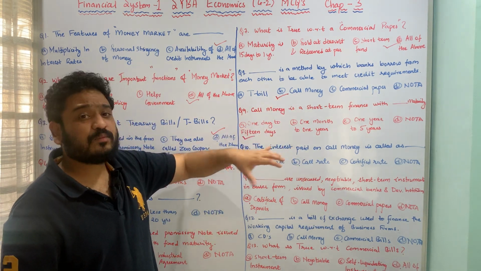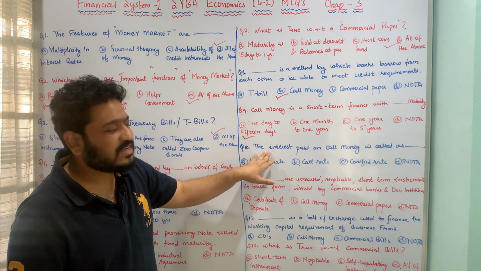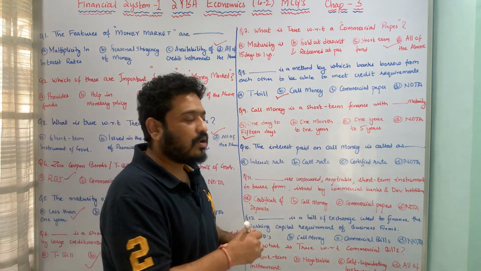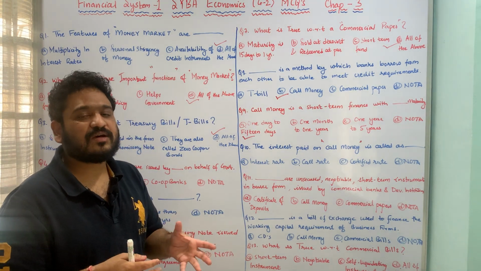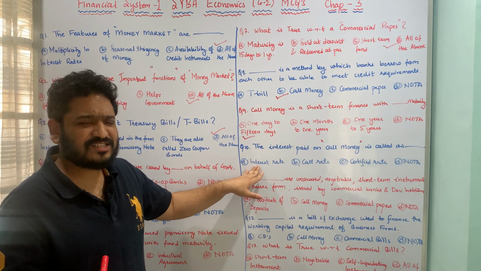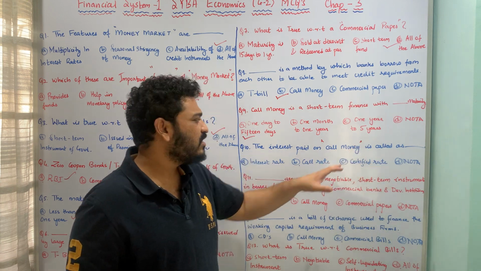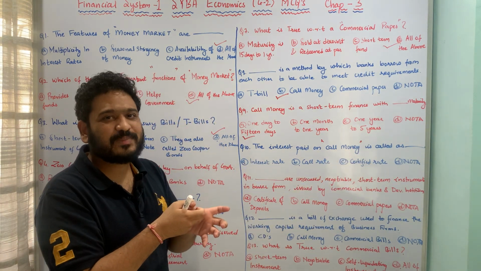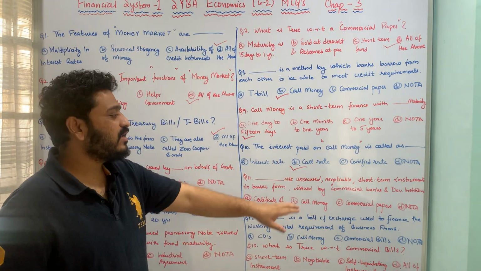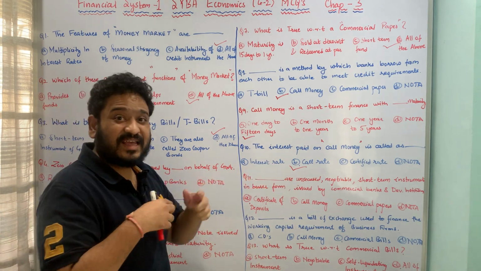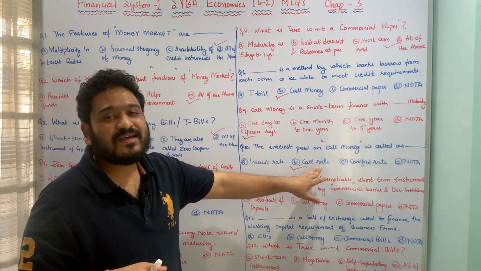Let us now move to the next, where I am talking about what you call the interest which is paid on call money. The question is framed in this fashion: the interest paid on call money or interbank market is called dash. What do you call the rate of interest which is paid? Whether it is called simple interest rate, call rate, certified rate, or none of the above. So here there is a specific term used for the interest paid for call money, and it is called the call rate, and it is highly volatile in nature. It might vary with respect to days, or within the day it might vary with respect to certain hours. Therefore this is called the call rate.